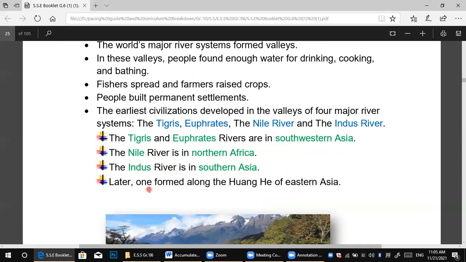The last one formed along the Hoang-He of eastern Asia. Okay, there is one formed along this Hoang-He. Hoang-He is the name of a river in Asia.